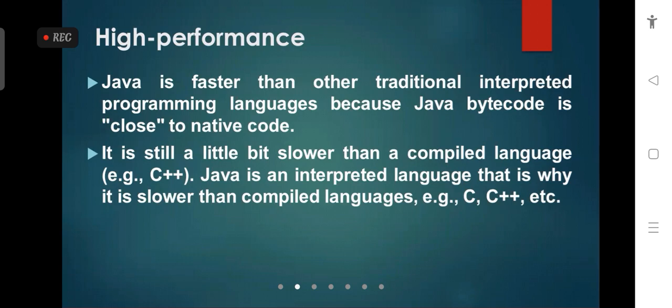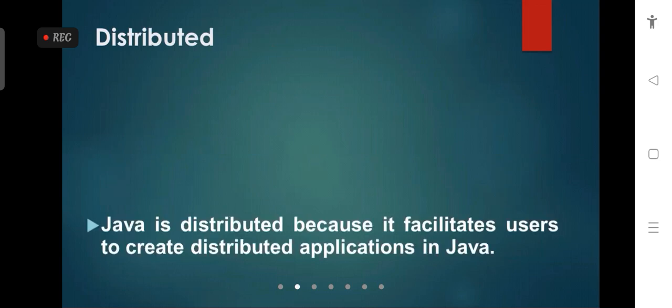So here there are two stages. First we compile and after that we interpret it. So that's why it is slower than other programming languages like C and C++. Okay, so that's why it is called high performance. And another feature is that it is distributed.